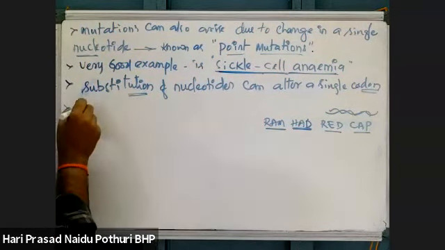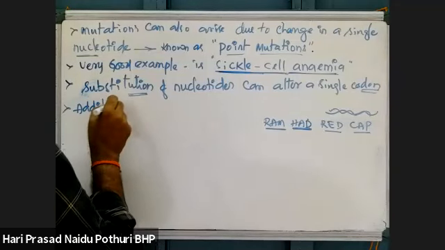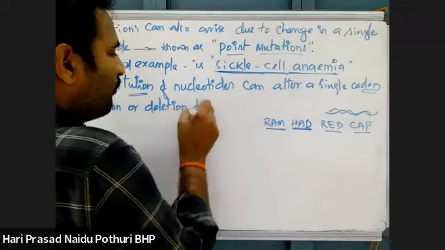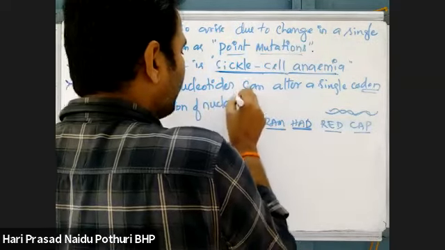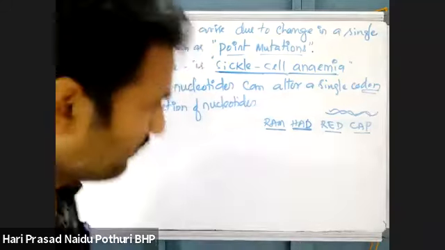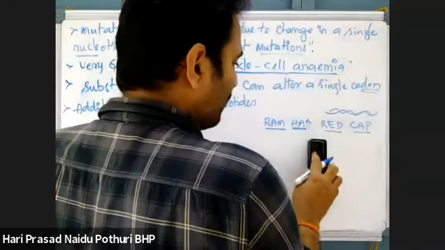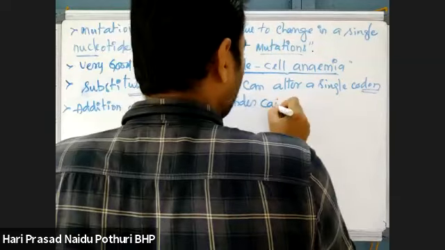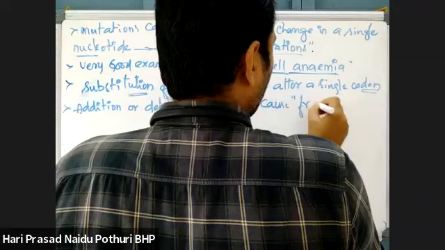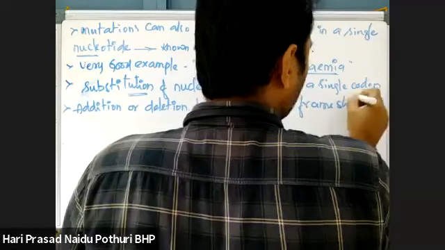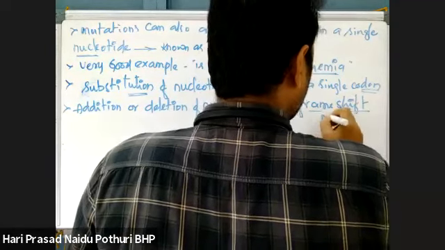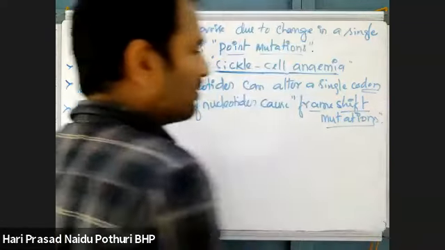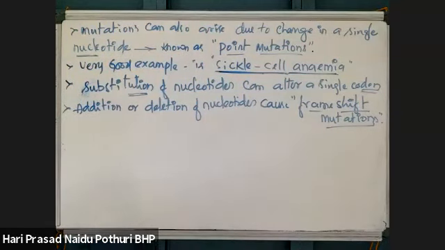Otherwise, addition or deletion of nucleotides can cause frame shift mutations. These frame shift mutations and the addition mutations, everything we discussed already in the genetic code topic.